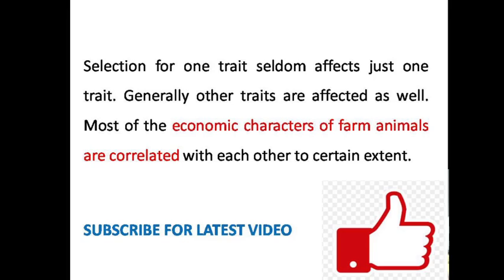In livestock, economic traits are generally interrelated. When you try to influence one trait, the other trait will also be affected automatically, and this situation is known as correlation among the traits.